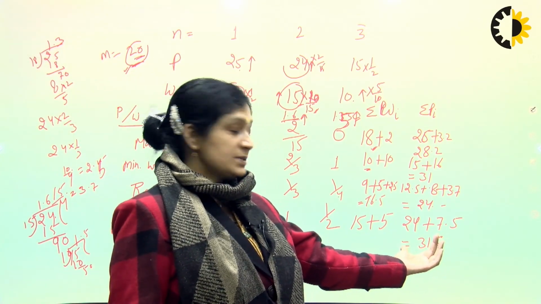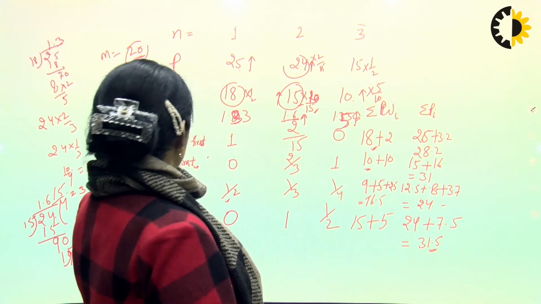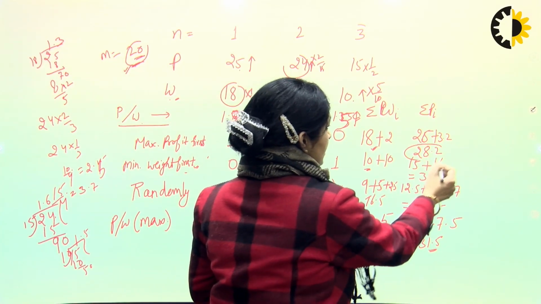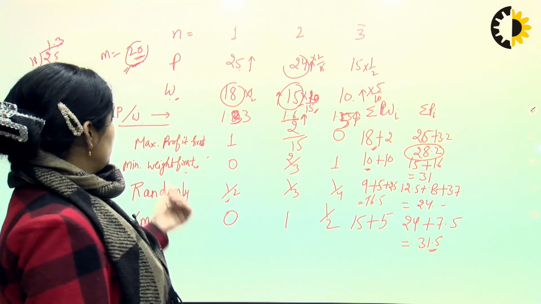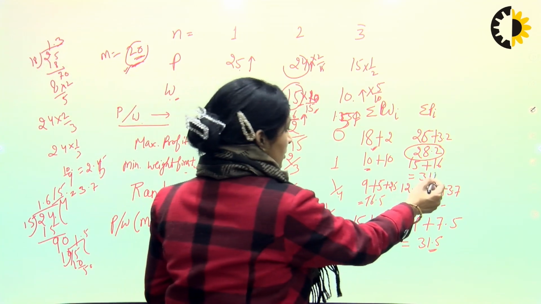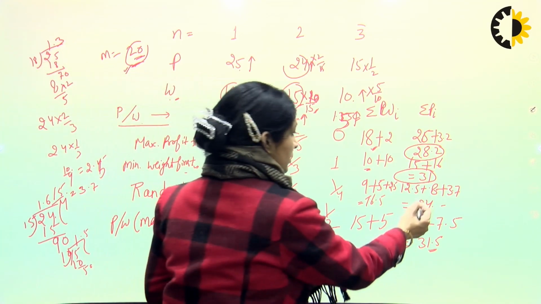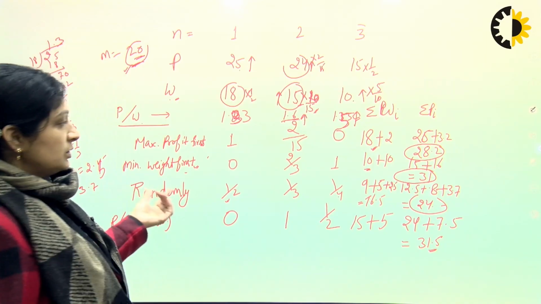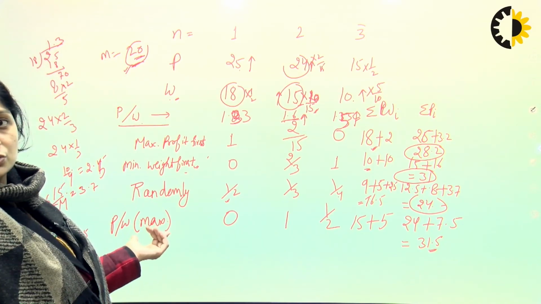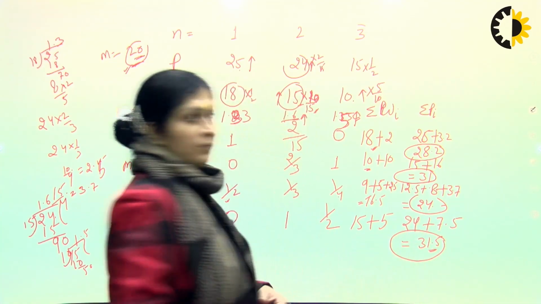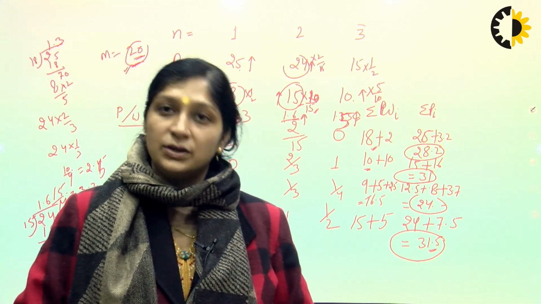So you can see in the last one, that is profit per weight maximization, the maximum profit is 31.5. When you are having maximum profit first, the total profit is 28.2. When you are having minimum weight first, total profit is 31. And randomly you are choosing, then 24 point something. While you are choosing profit per weight, you are having the maximum profit, that is 31.5.